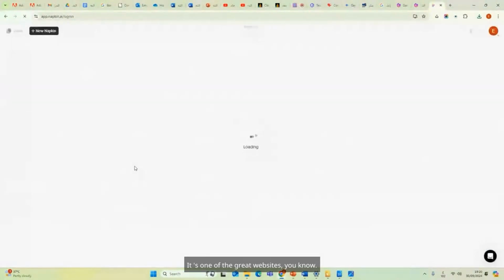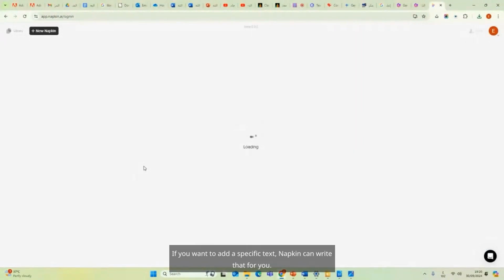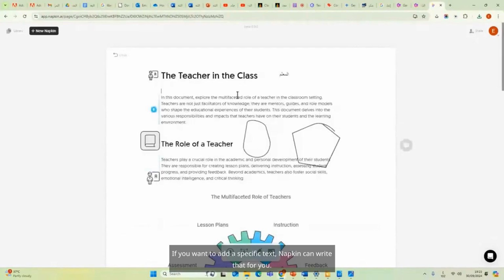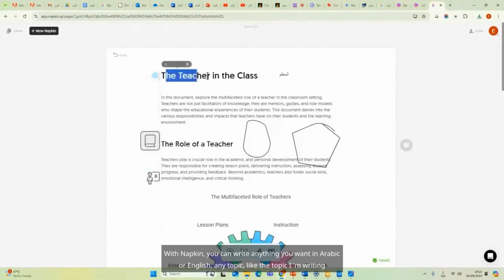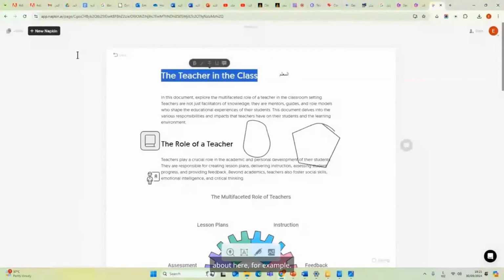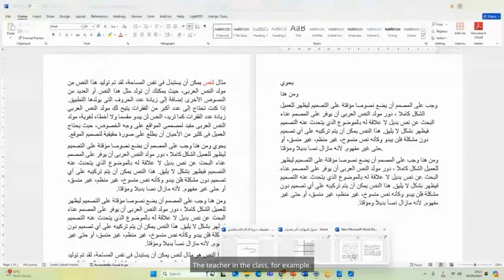It's one of the great websites, you know. If you want to add a specific text, Napkin can write that for you. With Napkin, you can write anything you want in Arabic or English, any topic, like the topic I'm writing about here, for example. The teacher in the class, for example.